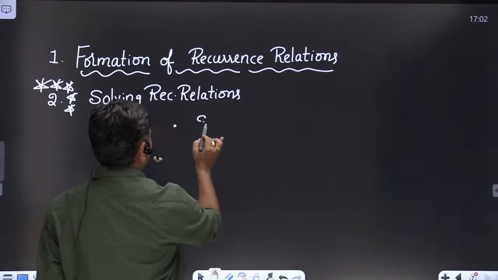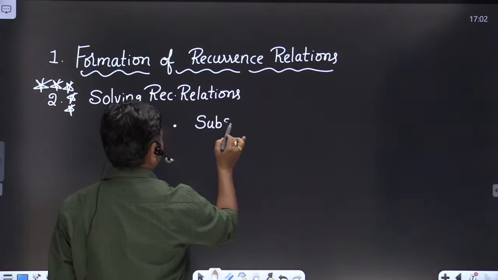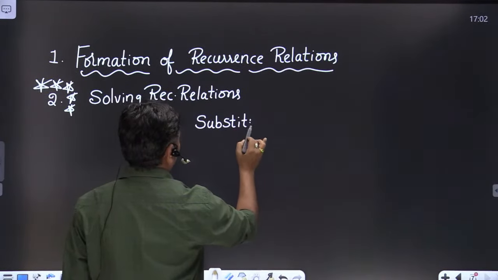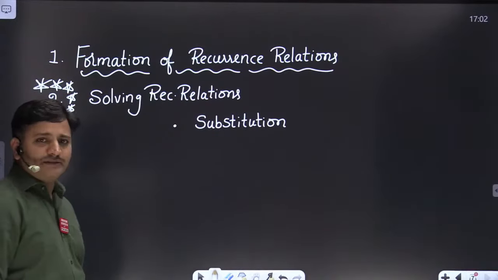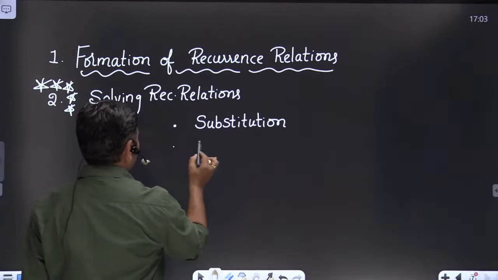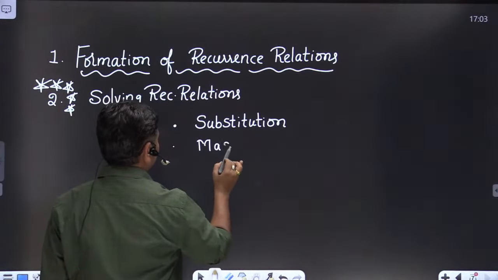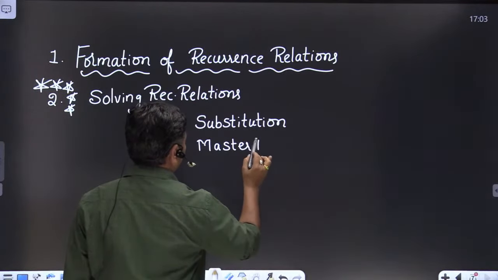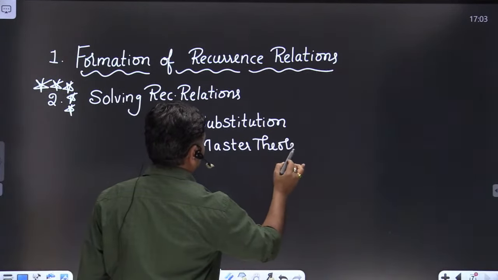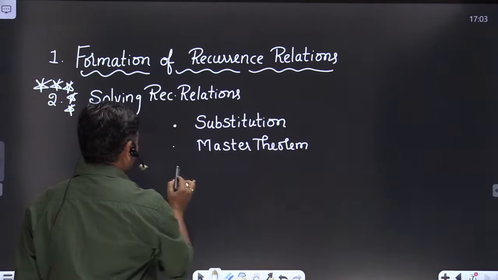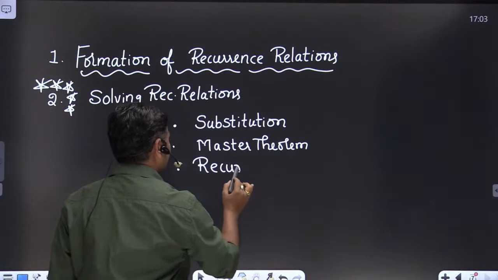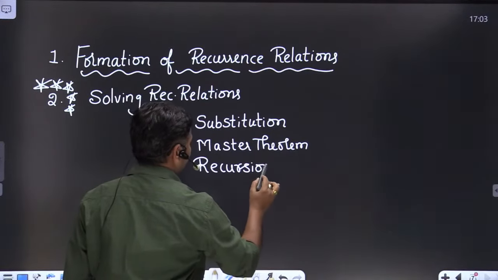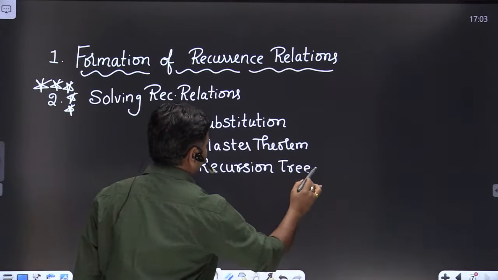The first method is a very easy method, that is the substitution method, friends. And the second method is called the master theorem. And the third one, solving by using a recursion tree approach.